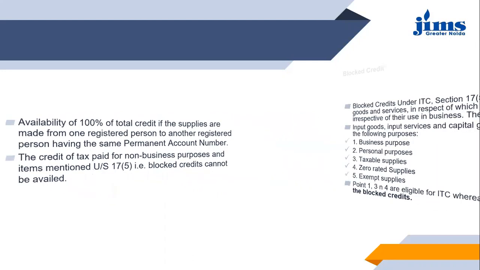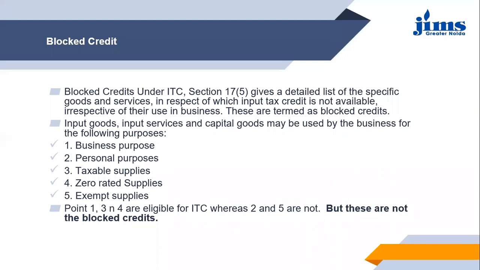So let's take up the block credits here. Block credits have been defined under section 17, subsection 5, which gives a detailed list of the specific goods and services in respect of which input tax credit is not available, irrespective of their use in business.